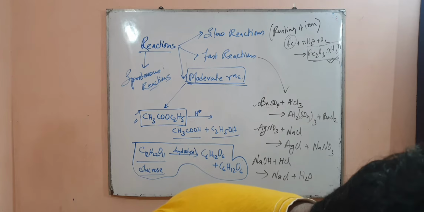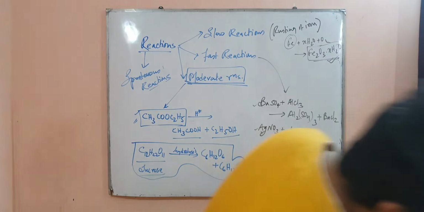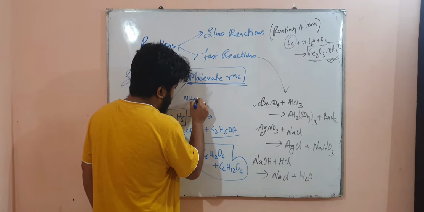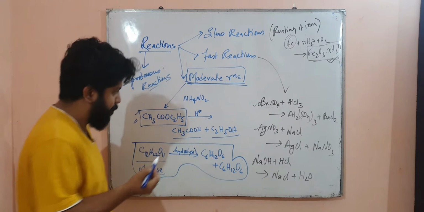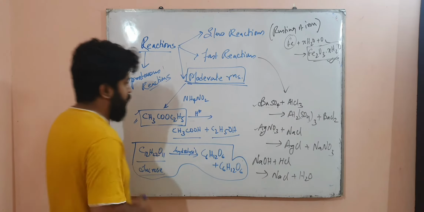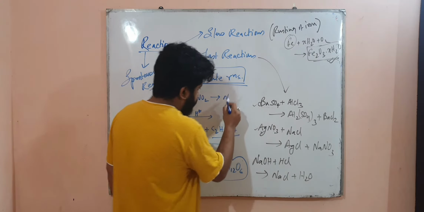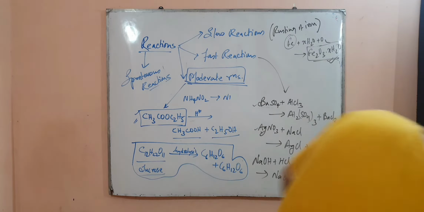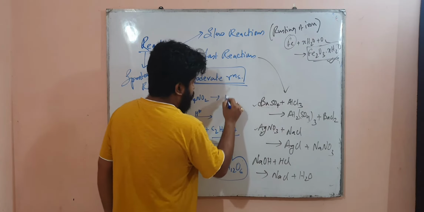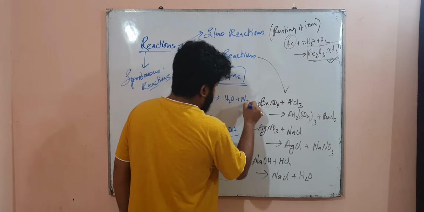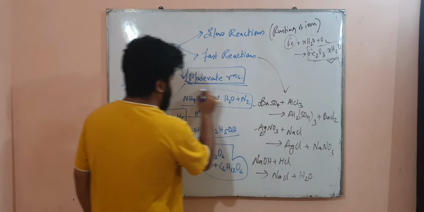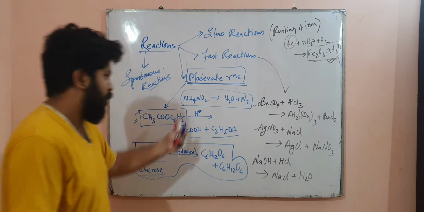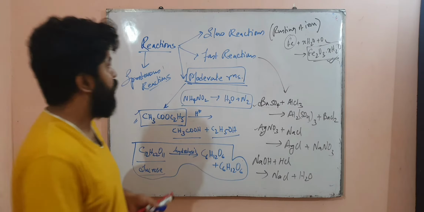When NH4NO2, ammonium nitrite, is heated, it gives H2O and N2. So this is also an example of a moderate reaction. These are a few examples of moderate reactions that I have presented in front of you.